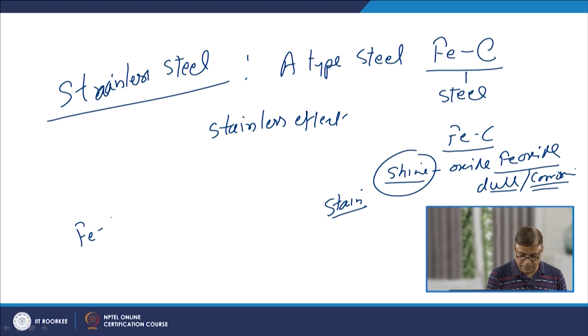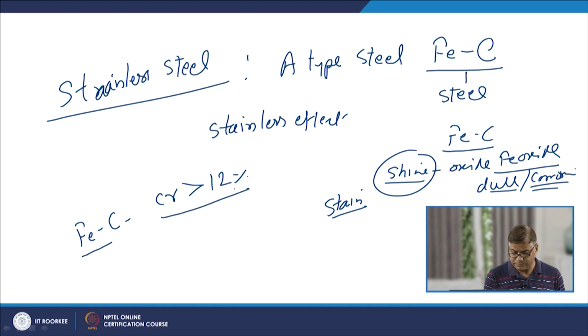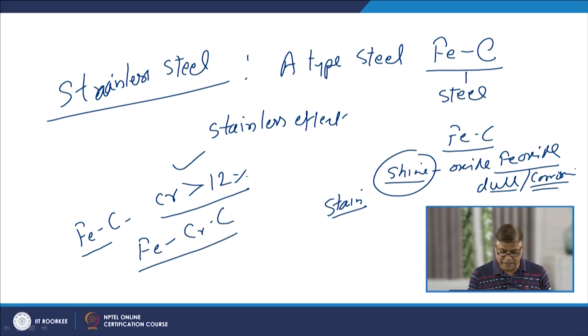But in a category of steel where, apart from the iron and carbon, the chromium content is above 12%, the steel gets stainless effect. Means whatever steel is developed with the addition of chromium and carbon in such a way that chromium content is greater than 12%, the steel is not subjected to such oxidation where it loses its shine.